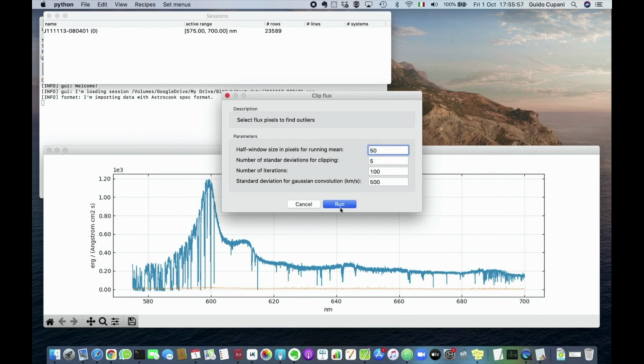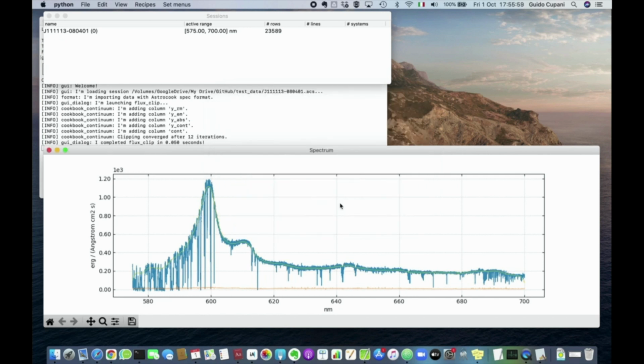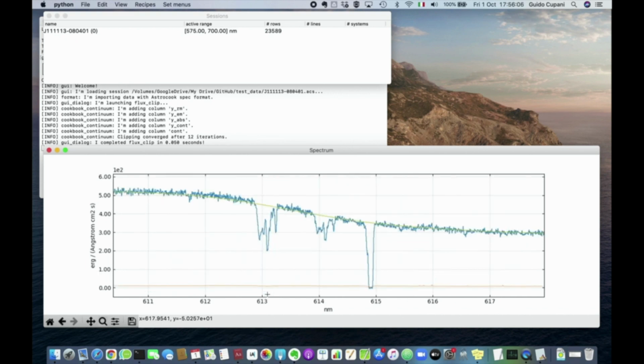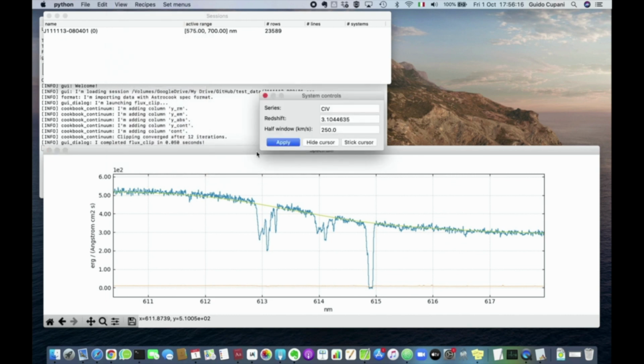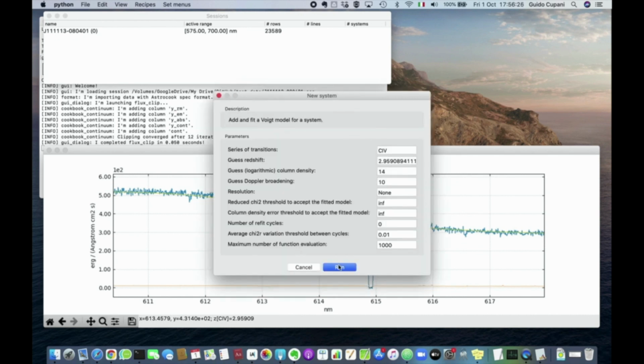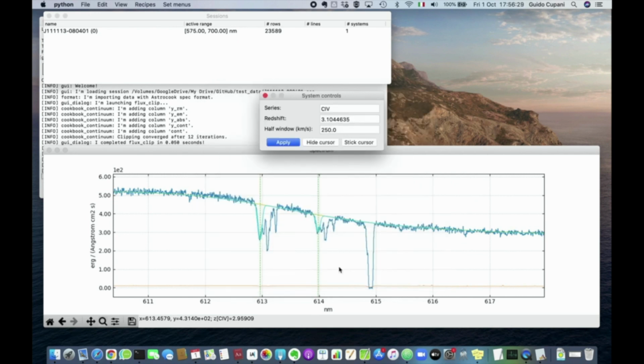Its most apparent feature is this graphical user interface, which allows for an immediate visual interaction with the data. The different recipes are accessed through the menus, and here, for example, you see an absorption system being first detected and then fitted with Voigt profiles. Astrocook contains all our accumulated knowledge about the best ways to model this spectral component, first guessing the level of continuum, then identifying the lines, using the fitted line models to refine the continuum iteratively until we achieve convergence and we can validate it chi-square wise.